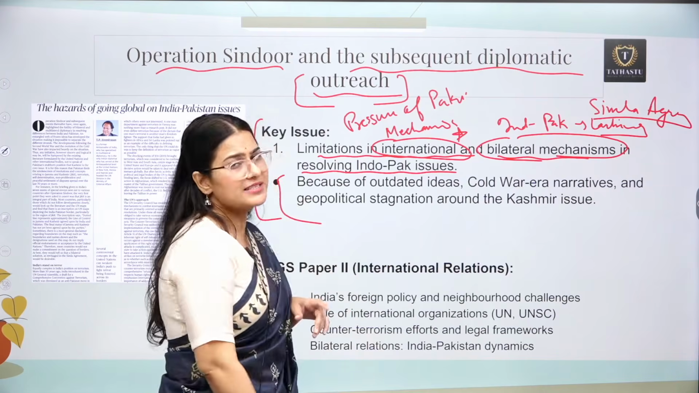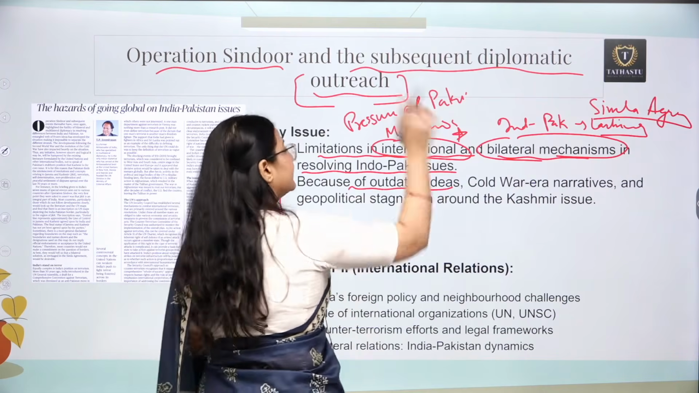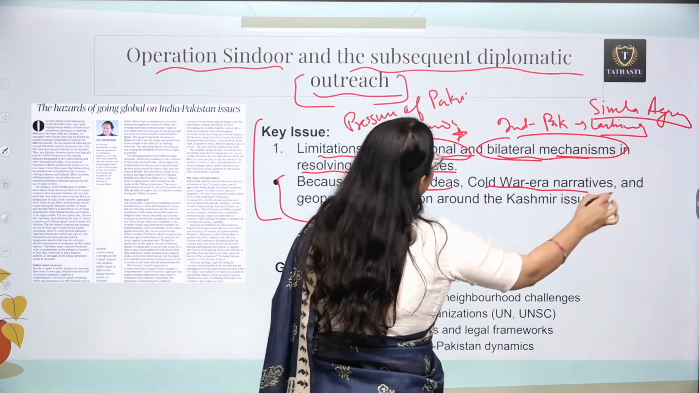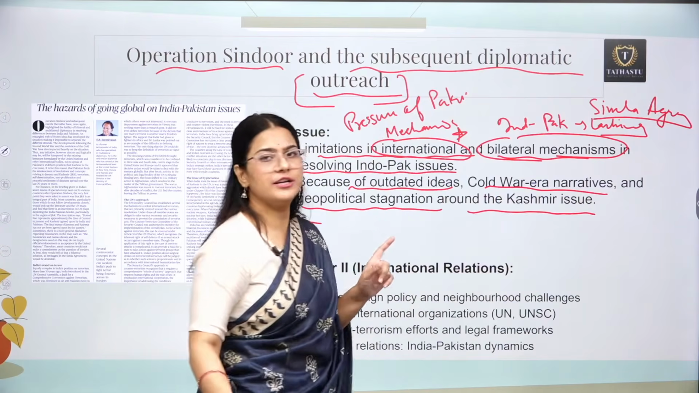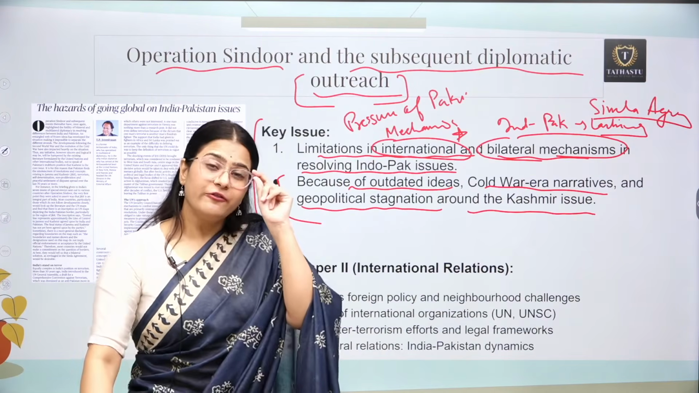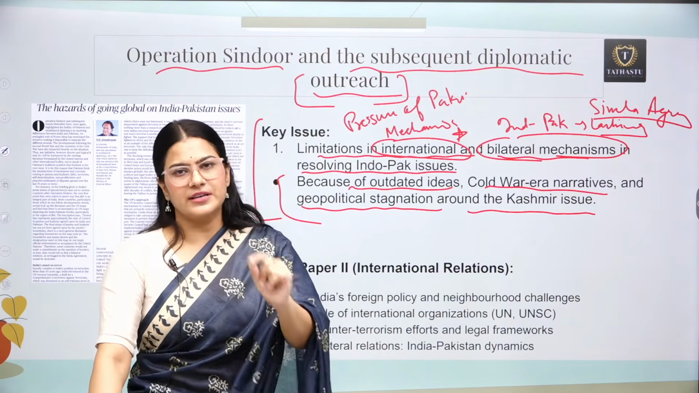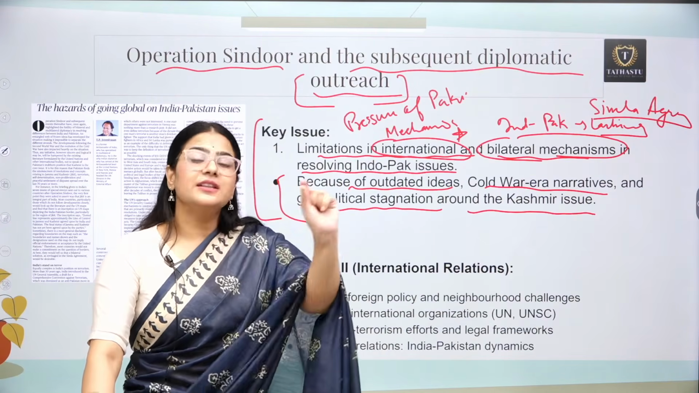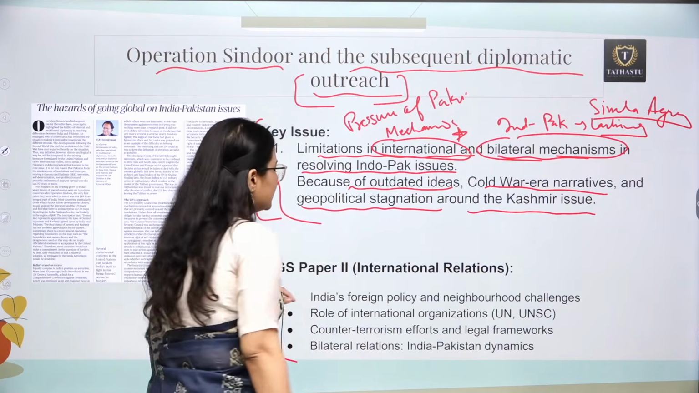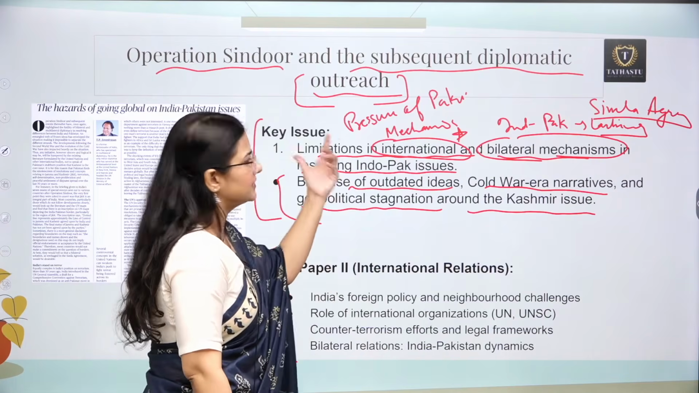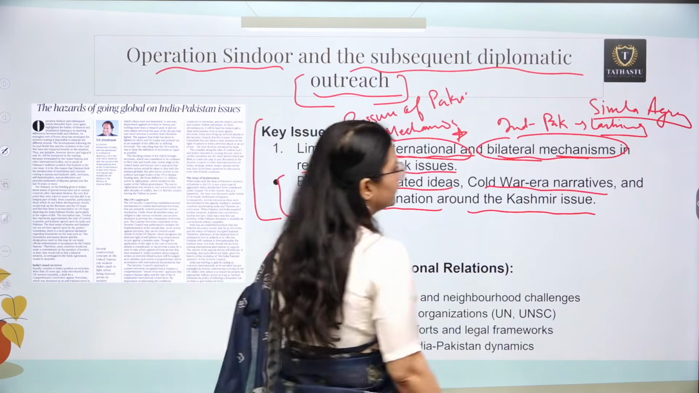Second, we are going to understand the outdated ideas at the international level, the Cold War era narratives and the geopolitical stagnation around the Kashmir issue. So we are going to understand the problem that we are facing in internationalizing the Kashmir issue, right? Now, here in GS paper 2 you can utilize this particular topic.